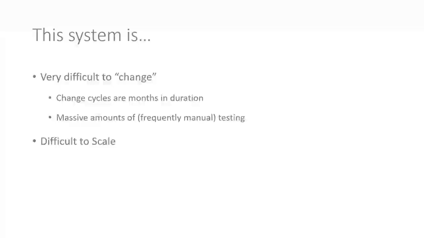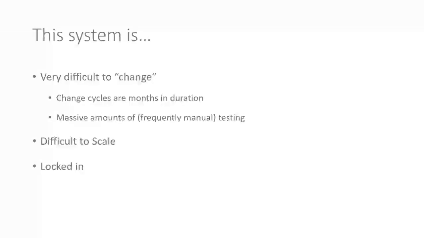Difficult to scale. Now, what I mean by that is, the CRM platform is a huge system. And let's say, for example, you are going to experience increased orders at certain points of the year, say, near holiday periods or, Black Friday sales or something like that. You may want to try and scale the part of the system that just deals with ordering, and all the other parts of that system don't need to necessarily scale as much. But with a monolith, you can't do that. You have to scale the entire system. So quite difficult to scale specific bits of the system.